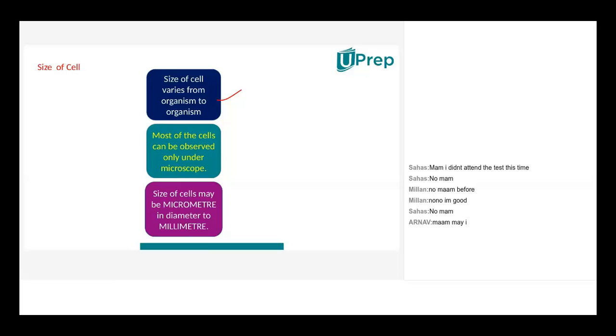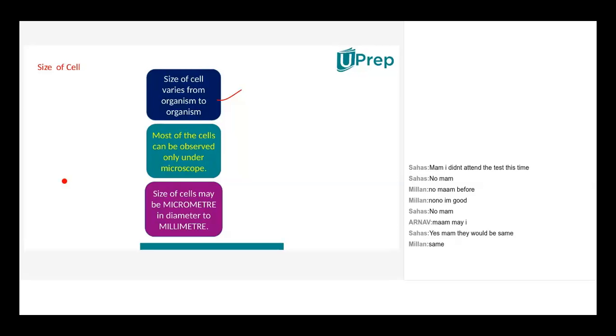Bhumika? Ma'am, I think it would be different because ant is small in size, so the cells will be small. So, elephant will have large cells. Yes, in your view. Okay, fine. Milan, what do you think? You go with Arnav and Sahas, or you go with Bhumika's answer? Same like Arnav and Sahas.